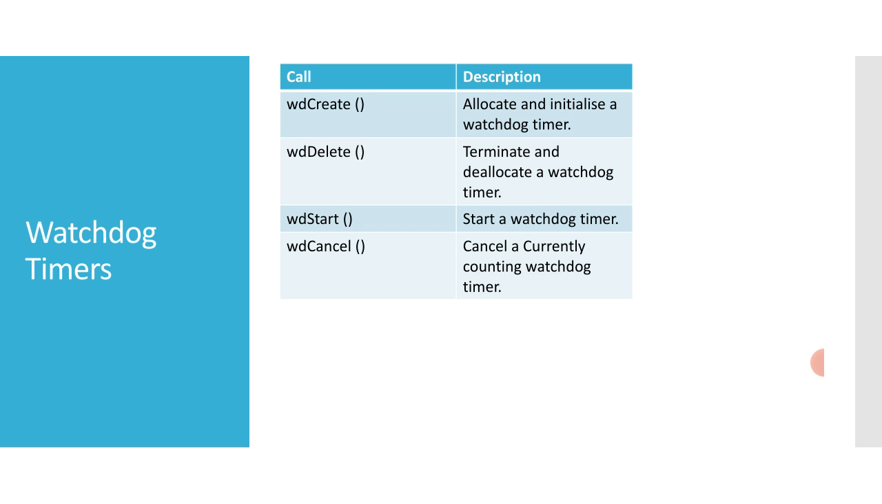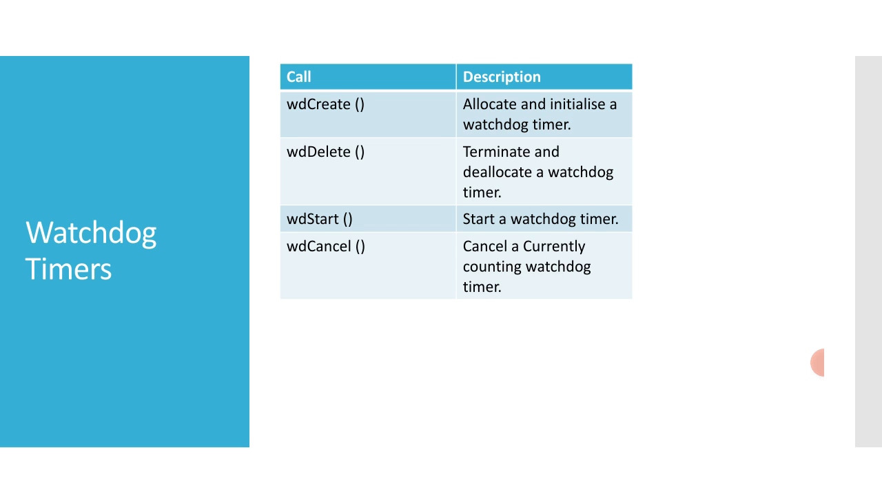The watchdog timer is first created by calling wdCreate. Then the timer can be started by calling wdStart, which takes an argument, the number of ticks to delay, the C function to call, and an argument to be passed to that function. After the specified number of ticks has elapsed, the function is called with the specified argument. The watchdog timer can be cancelled any time before the delay has elapsed by calling wdCancel.